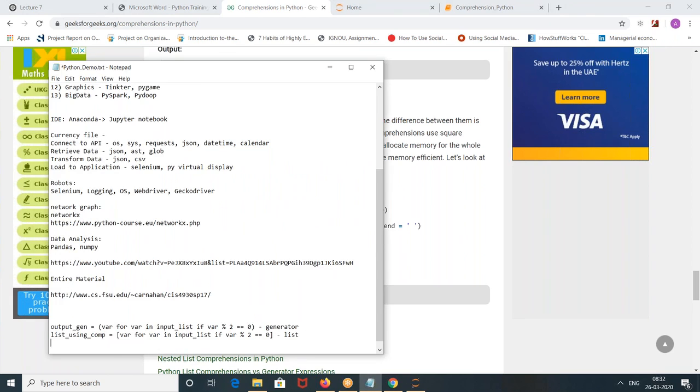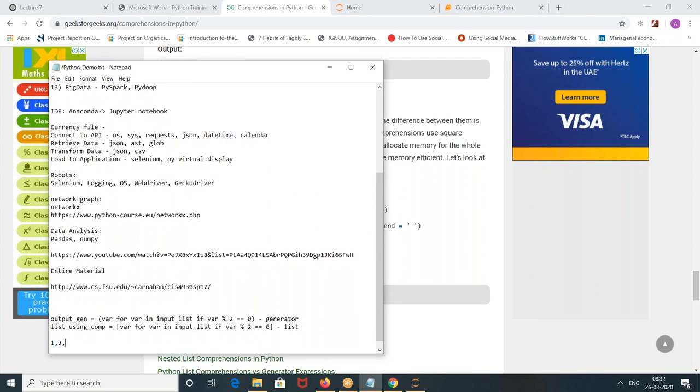Suppose you have 1, 2, 3, 4, 5. If you use a plain list, it will take all elements in one shot and process one by one. With a generator, it will take all 5, but processing will be one by one: 1, 2, 3, 4, like that.